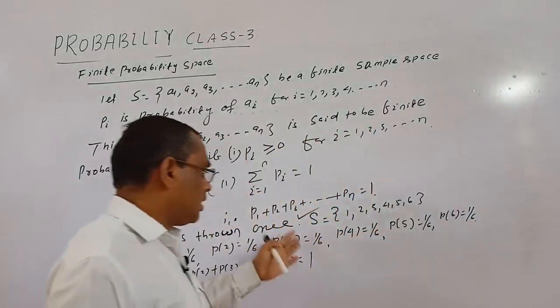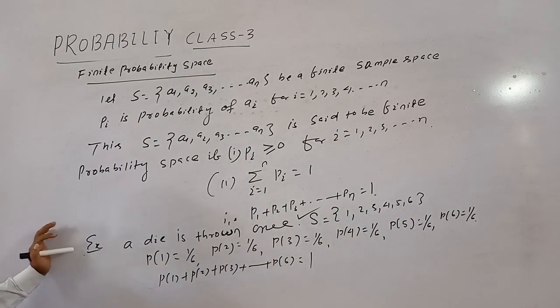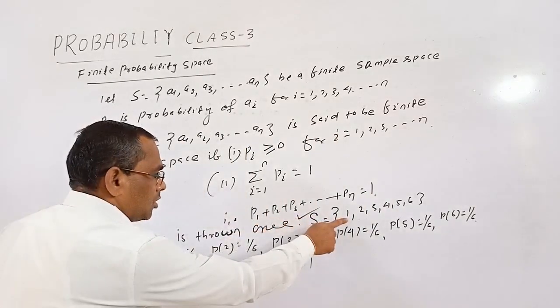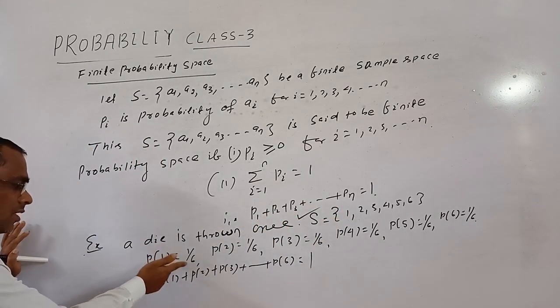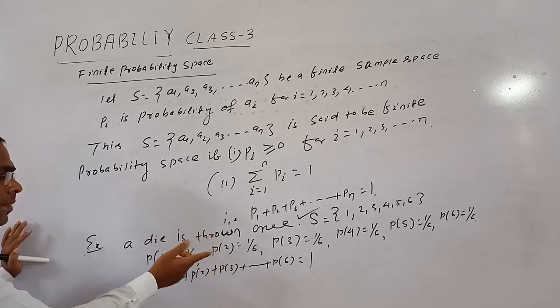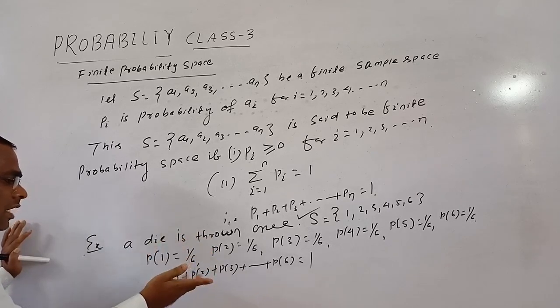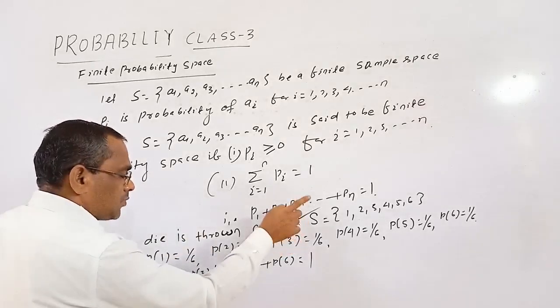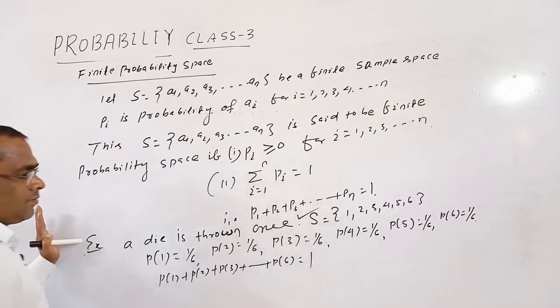For example, here this is also a uniform space. Why is it called an equiprobable space? Here the sample space is equal to 1 2 3 4 5 6, and the probability of each elementary event is equal. Look, the probability of 1 is 1 by 6, of 2 is 1 by 6, of 3 is 1 by 6. Okay. So here the probability of each elementary event is equal and the total probability is 1. That is why this space is known as a uniform space or equiprobable space.